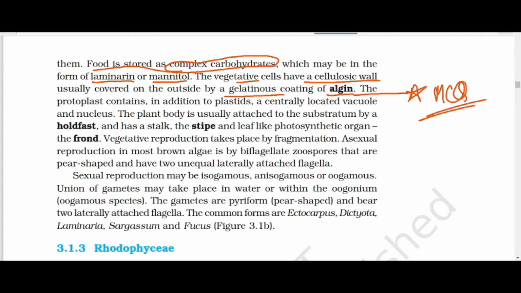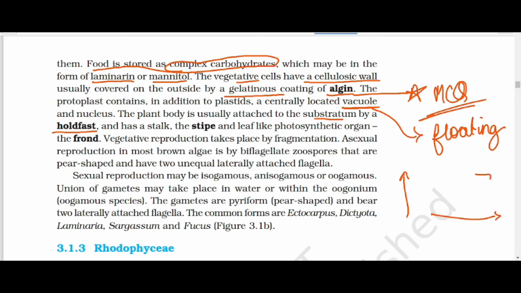They have vacuoles for floating. They usually attach to the substratum by a structure known as the holdfast. They are thalloid, so they don't grow vertically; they always grow horizontally.